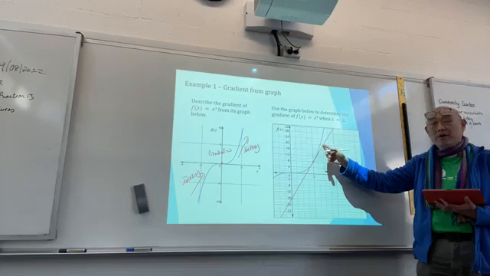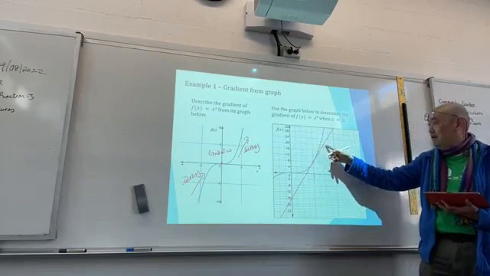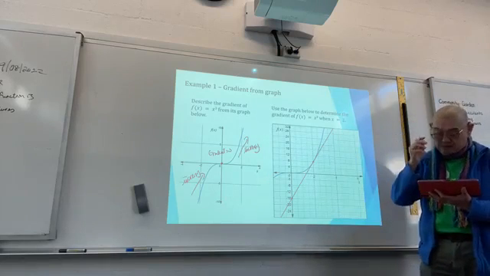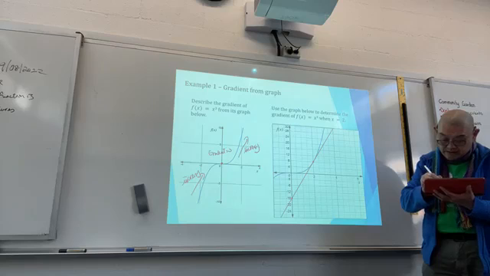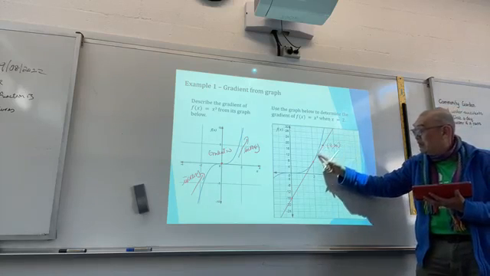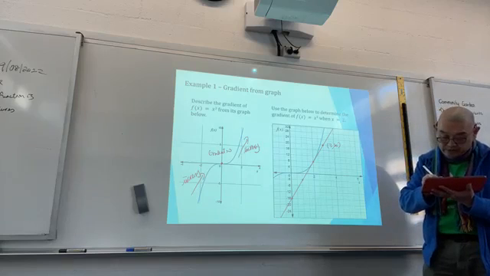Here, there's quite a defined point, right? That's somewhere around here, which is 3, and that's 20. And then going down here, that's another one, a good one to use: 1 and minus 4.